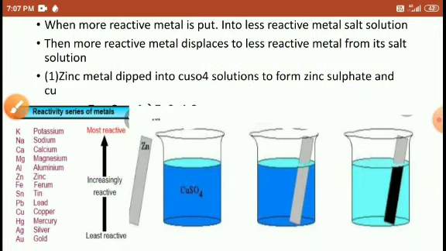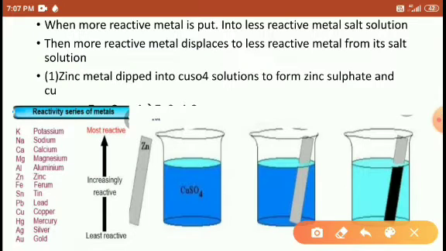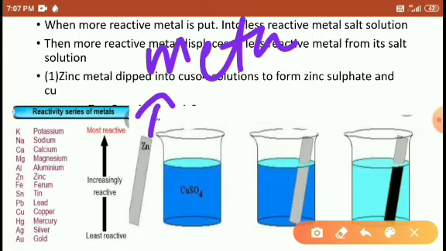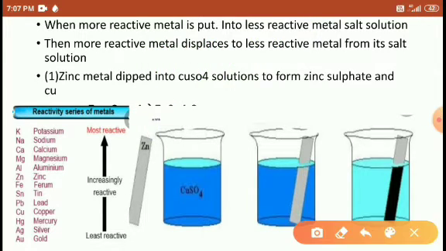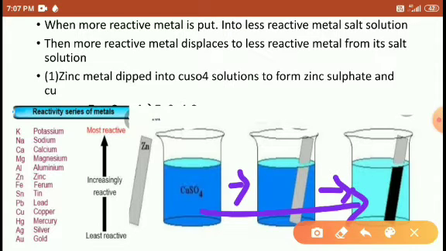So that's why I'm using the zinc metal here. This is the zinc metal piece. Right? It is not paper, it is zinc metal. So the zinc metal is dipped into copper sulfate solution like this, students. When you dip it, after some time what we observe is that the blue color of the copper sulfate solution slowly turns colorless.